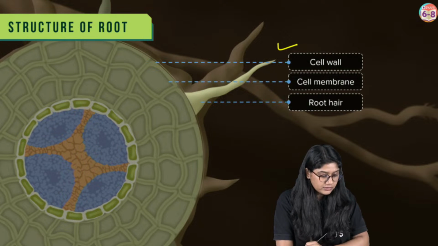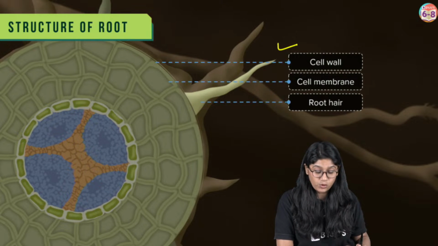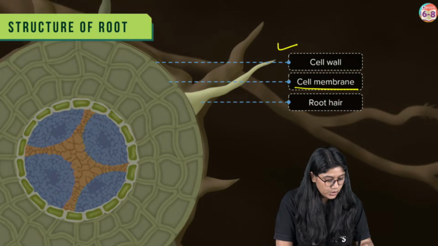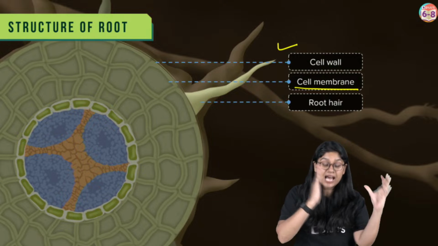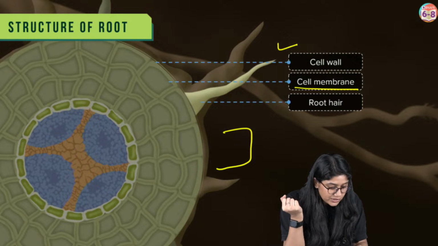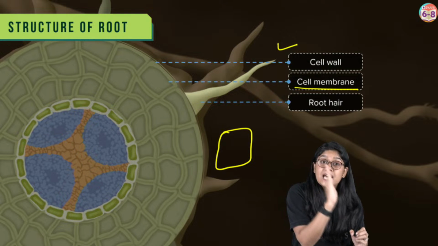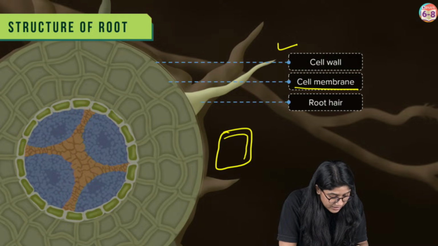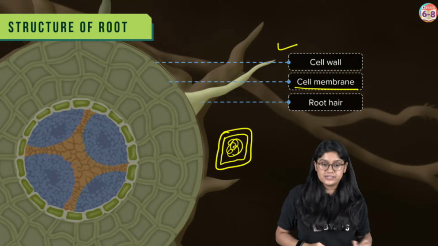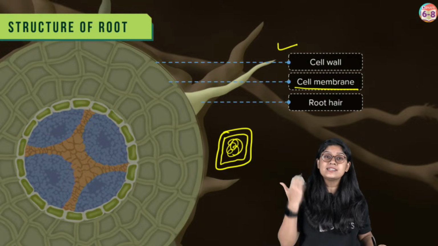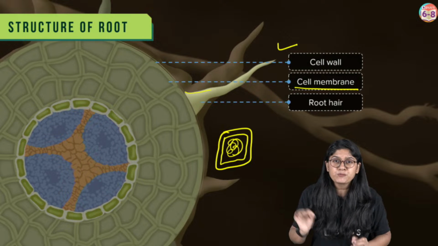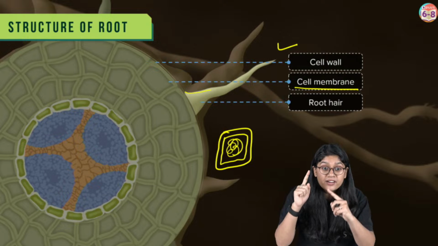We have the cell wall, because it's a plant, so definitely they'll have the cell wall. Then they have the cell membrane, and then we have the root here. If you look at the structure of the root, inside they have the cell wall because they are made up of cells. In plant cells, we know that they have a cell wall. Then inside, what do they have? They have a cell membrane. And inside the cell membrane, everyone, we have various materials, the different organelles of the cell. Then if we observe very closely, we will be able to see the root hairs.